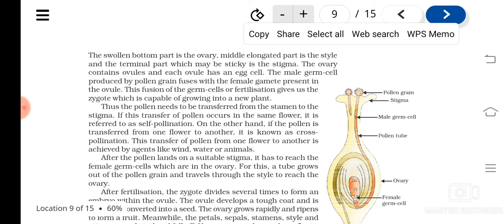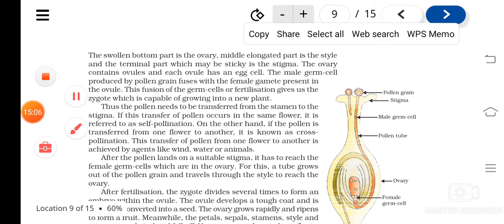Okay, so the major function of petals is what actually? To attract the insects for pollination. You can see that the petals are sometimes highly colored, sometimes they have scent or fragrance, sometimes they have nectar. So all these are techniques developed by the plants to attract the insects for pollination.